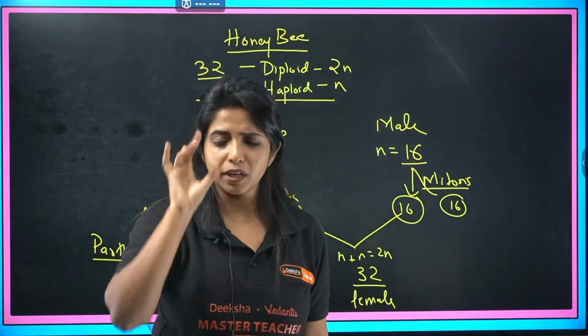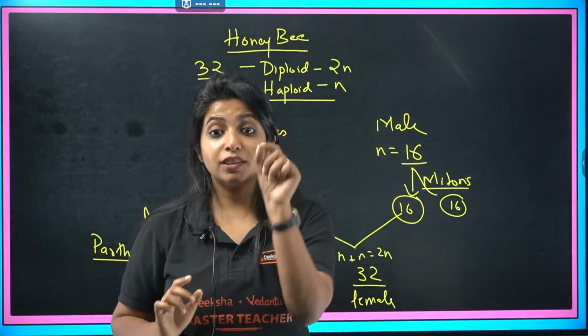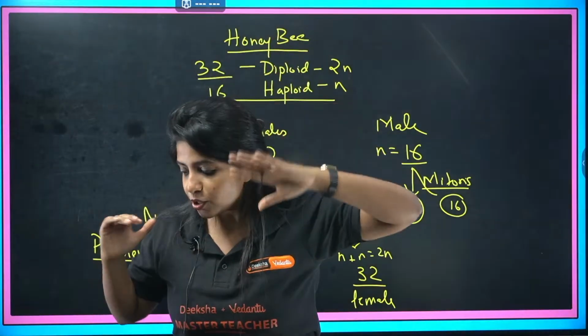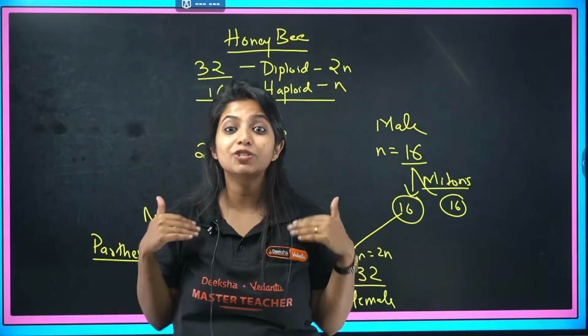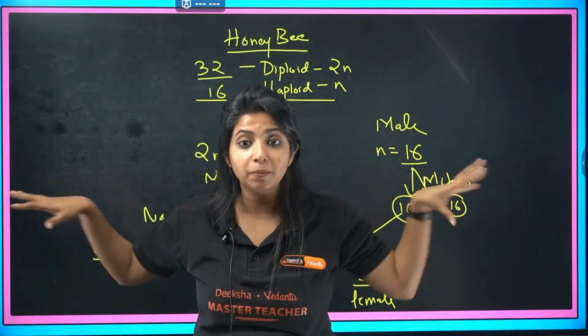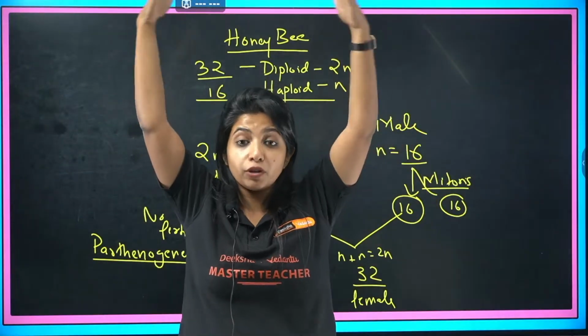One female turns out to be a queen who is going to get the royal jelly and the royal treatment. This queen is going to go ahead with a nuptial flight. She is going to fly above, this is known as the nuptial flight. This is for mating. Now all the drones which are formed, the males, are also going to go up for the flight. They are also going for the mating purpose.